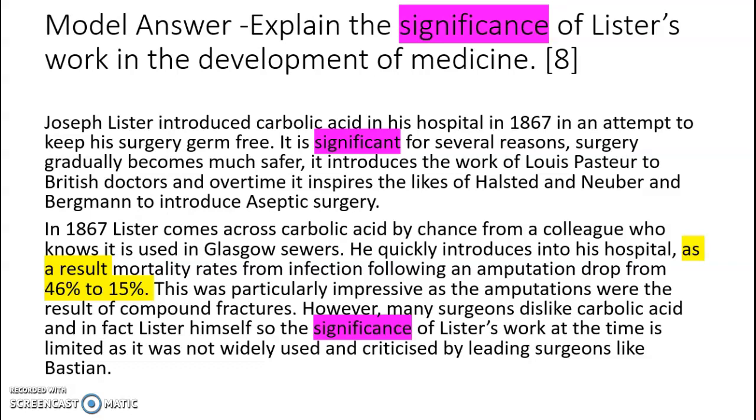However, I probably could have highlighted that as a key word. Many surgeons dislike carbolic acid, and in fact, Lister himself. So the significance of Lister's work at the time is limited. Significance, again, it's not widely used. It's criticised by people like Bastian. What's missing from that paragraph? Why is this answer not going to get full marks? Well, in my introduction, I said I'm going to talk about Pasteur. I should put Pasteur in that paragraph. If you're writing this, it gives you a chance to improve it and look at what I get wrong as well as what I get right.